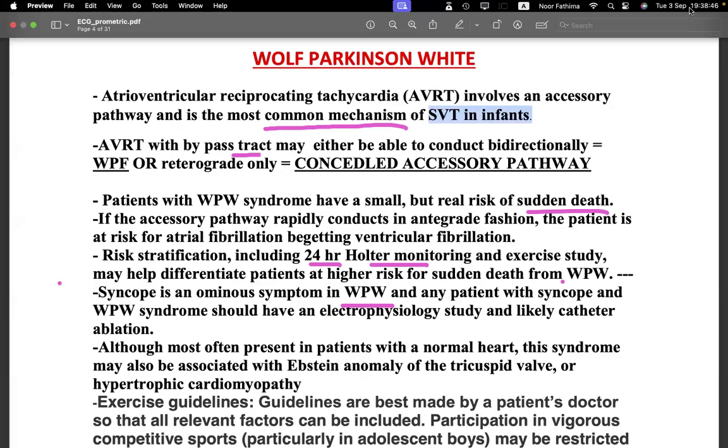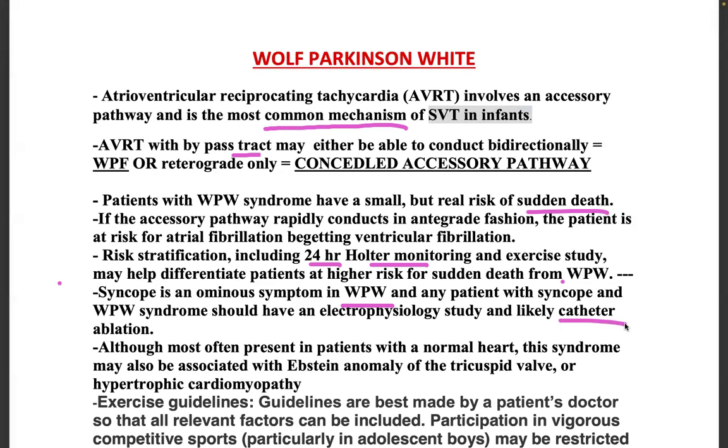So any patient with WPW presenting to you, maybe in infancy there was SVT, but now as the child grows up, if he presents to you with syncope and is diagnosed as WPW, the best option for you is to go for catheter ablation. You have to do the ablation.